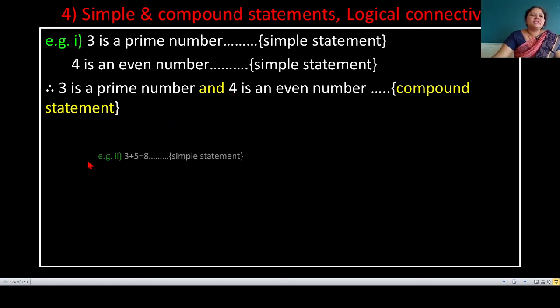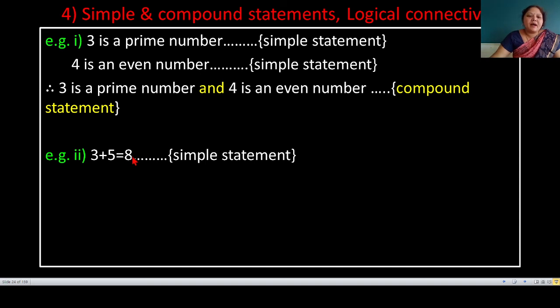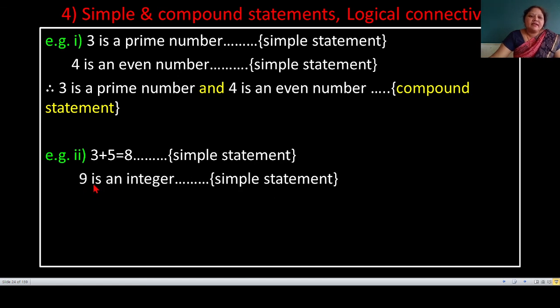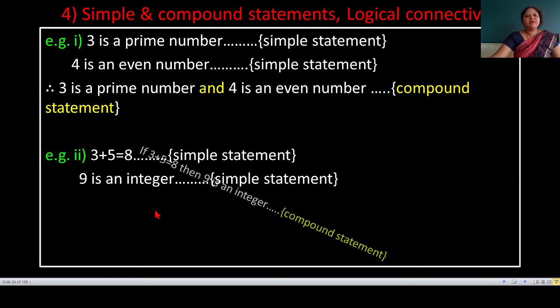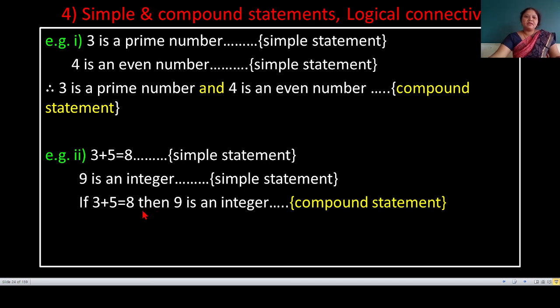Next example, 3 plus 5 equal to 8 is a simple statement. Next simple statement is 9 is an integer. These two simple statements are connected by the connective if then, and the new statement is: if 3 plus 5 equal to 8, then 9 is an integer. This statement is called a compound statement.